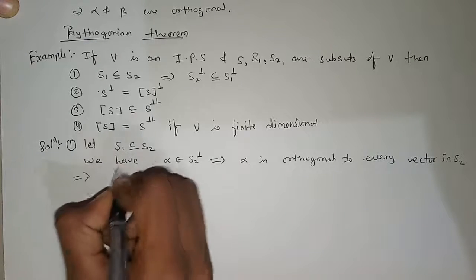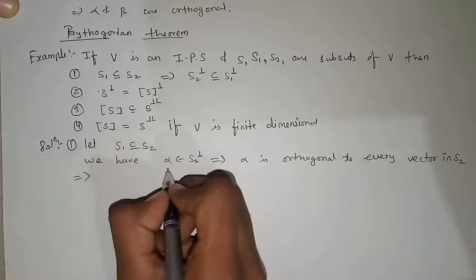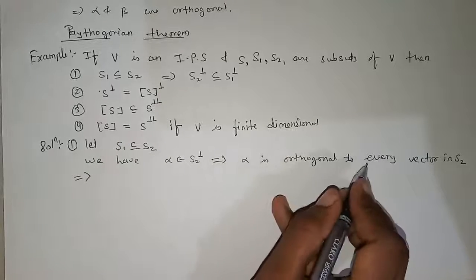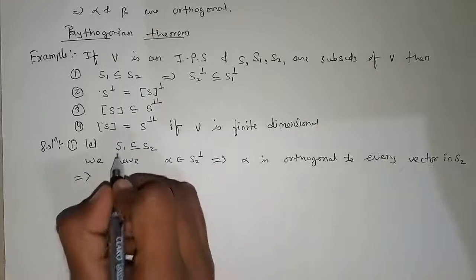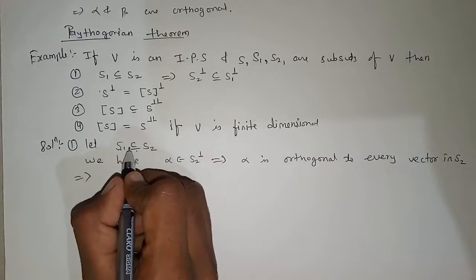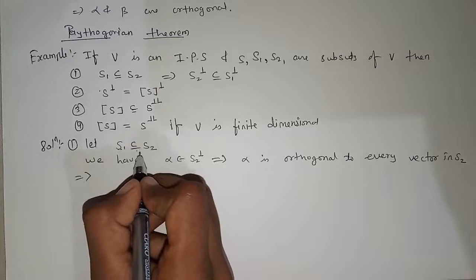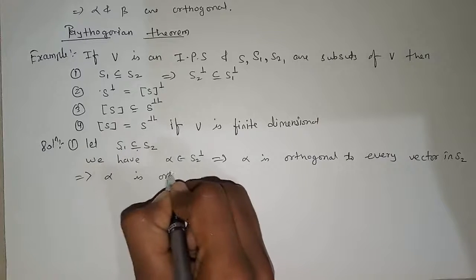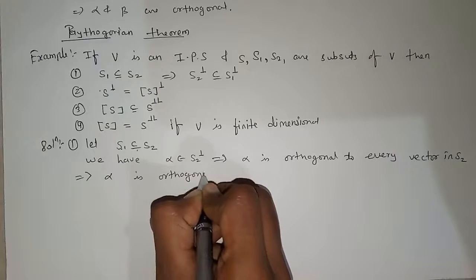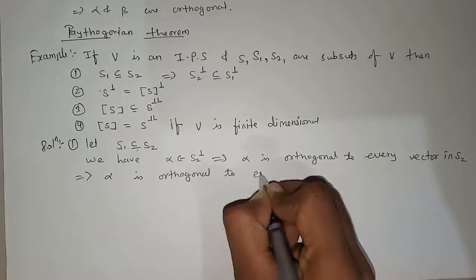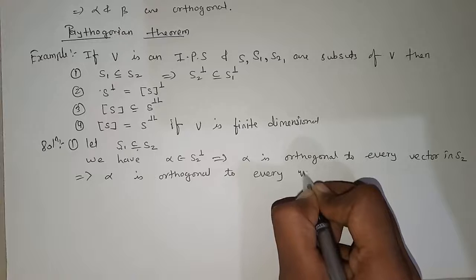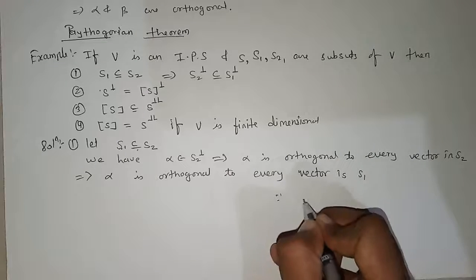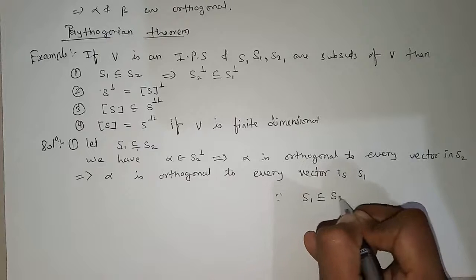This implies, here we have taken alpha in S2 complement. This implies alpha is orthogonal to every vector in S2. But we have S1 is contained in S2. So if S1 is a proper subset of S2, then this implies that alpha is orthogonal to every vector in S1, since S1 is in S2.